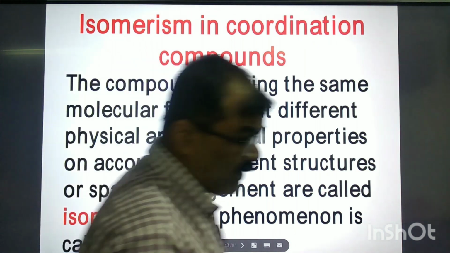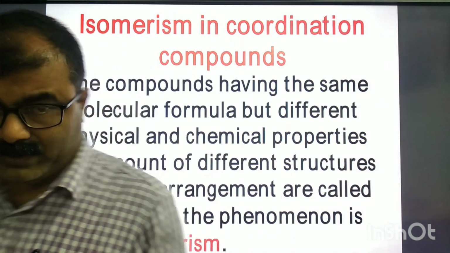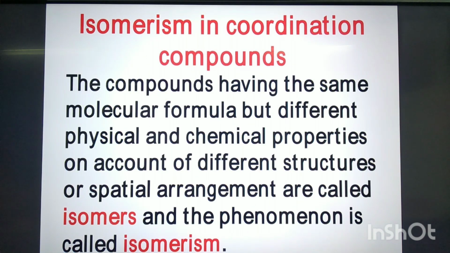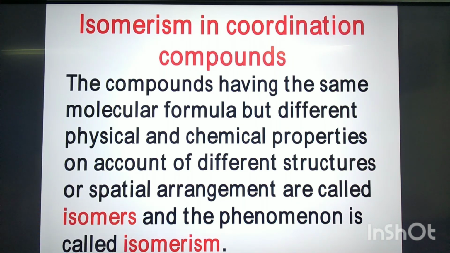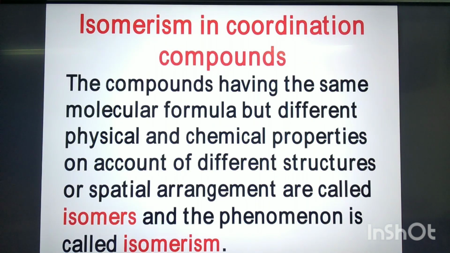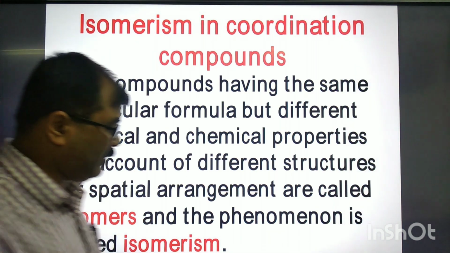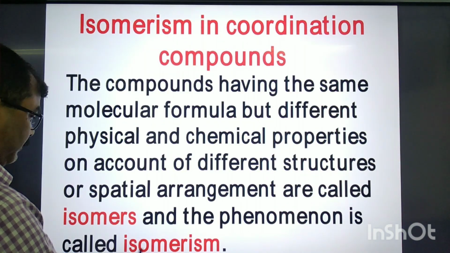Now, that is what we have written first. What is the definition of isomerism? Isomerism we will focus mainly on coordination compounds. So the compounds having the same molecular formula but different physical and chemical properties on account of different structures or spatial arrangements are called isomers, and the phenomenon is called isomerism. Is it clear? Okay.